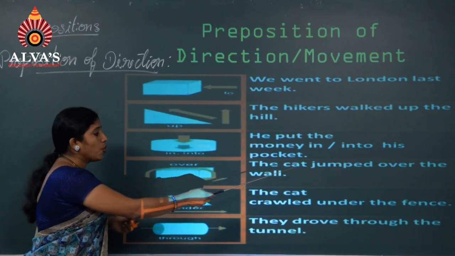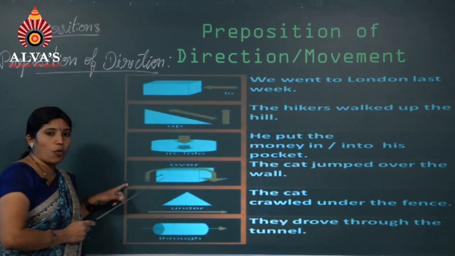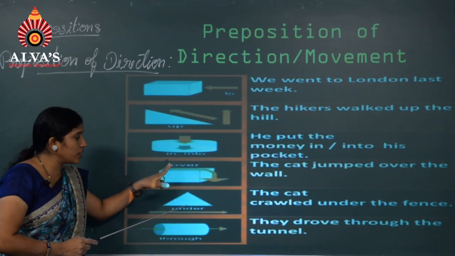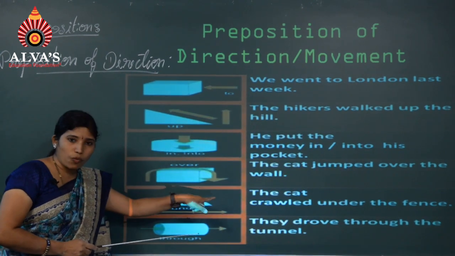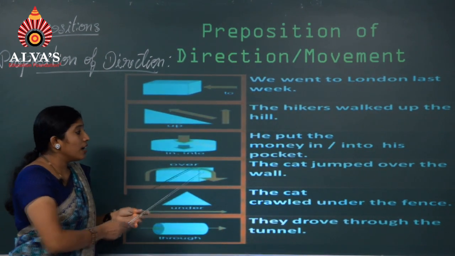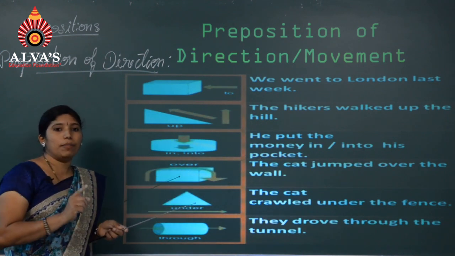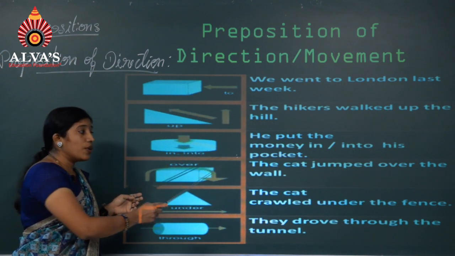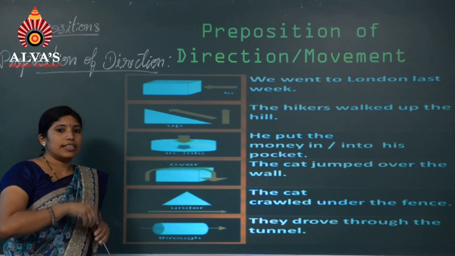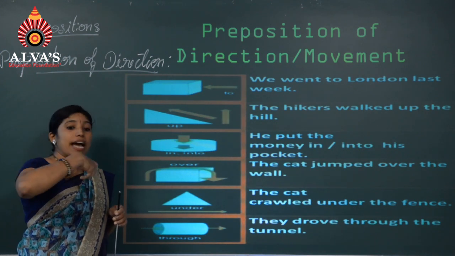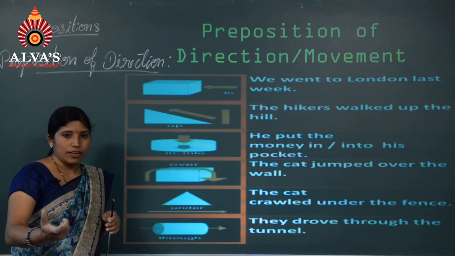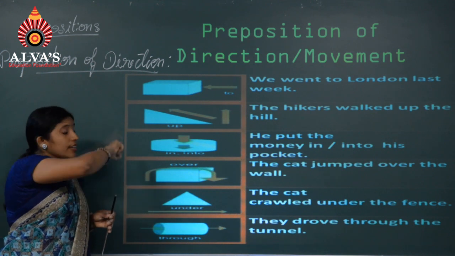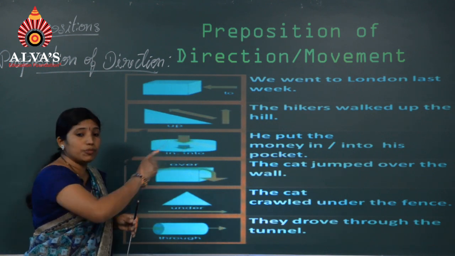Next, the cat jumped over the wall. Look here, this is the wall. The cat jumped over the wall without touching the wall. And you can even say the cat jumped off the wall, O-F-F. Here it is over the wall. What do you mean by the cat jumped off the wall? The cat stands on the wall and from there it jumps, going away. Then we have to use off. But here, without touching the wall, it jumped. It shows the movement. The cat jumped over the wall.